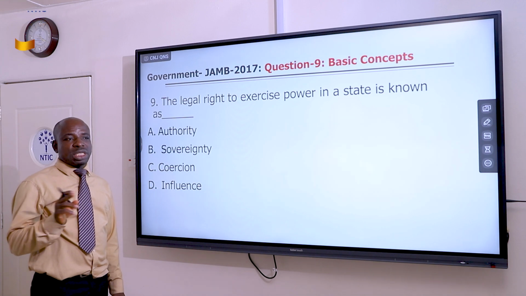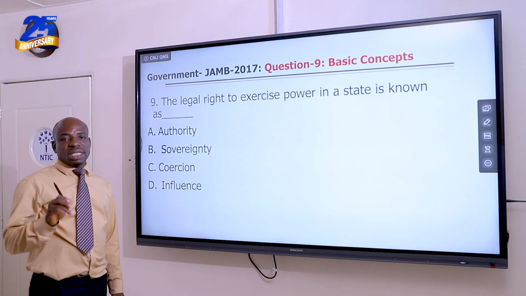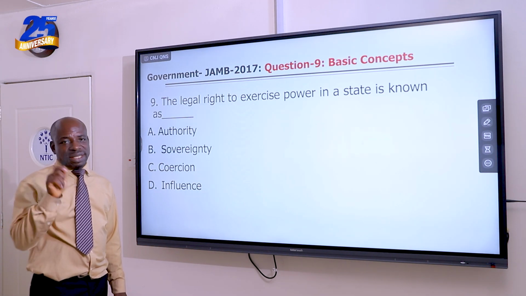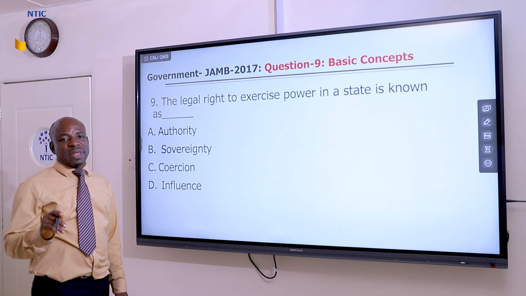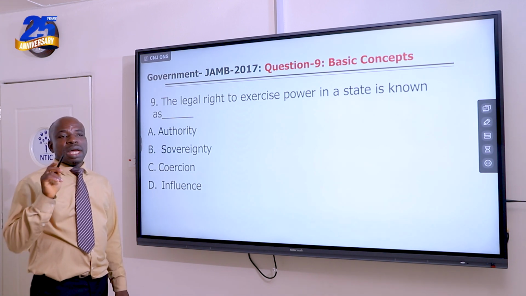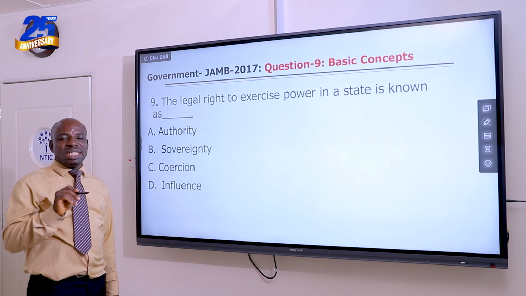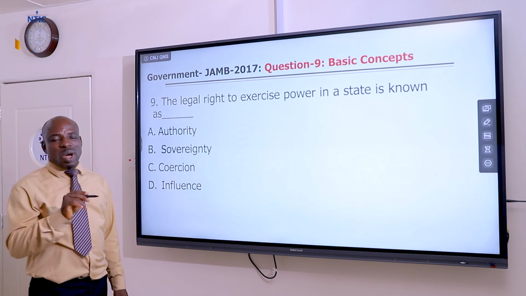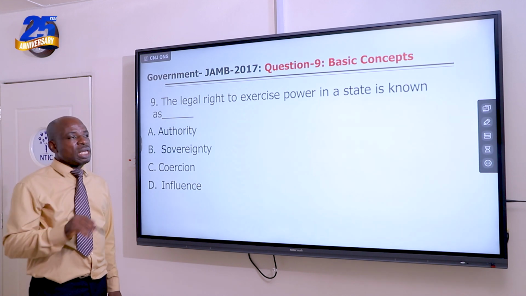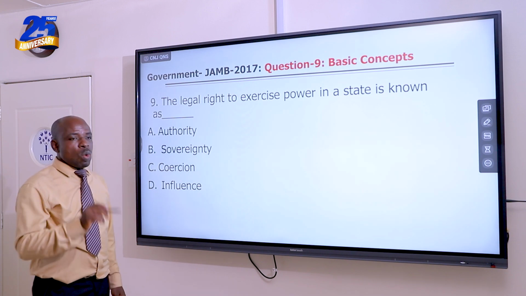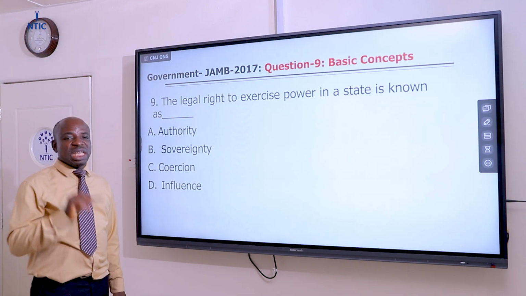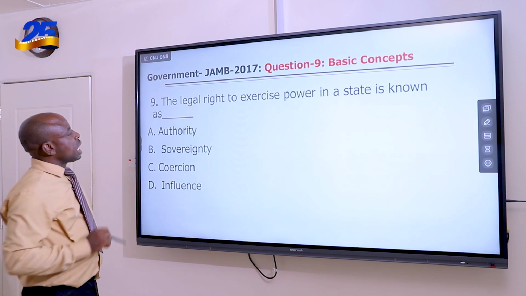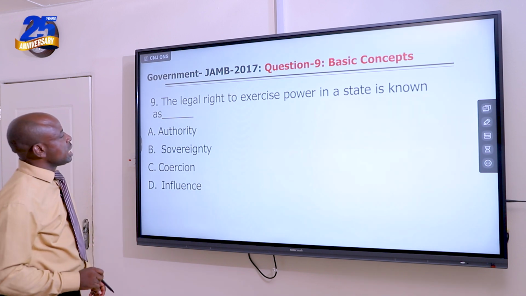What makes authority different from power is that authority is the right, while power is the ability. Now, when one's legitimacy is added to power, it becomes authority. So, power plus legitimacy equals authority. So, the answer here is authority, A.